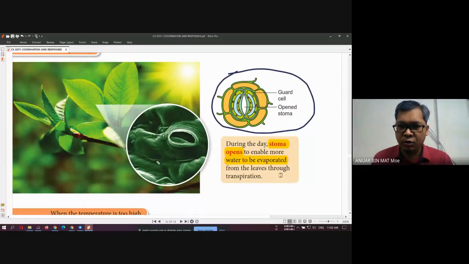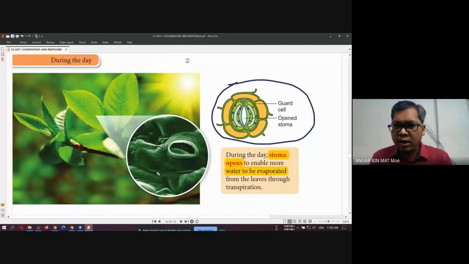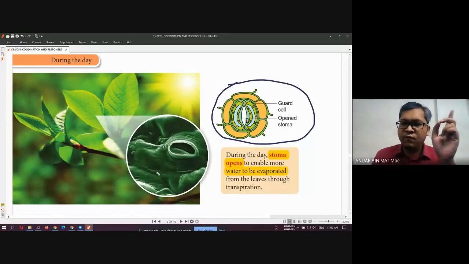Contoh dia begitu. Alright. So in the plant during the day when the stoma is open, the water from the ground that enters the roots will go up through the stem and through the leaf and through all parts of the plant. This is during the day lah, right? Can you understand this? It will open during the hot day, during the day.